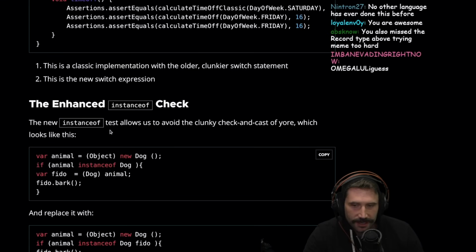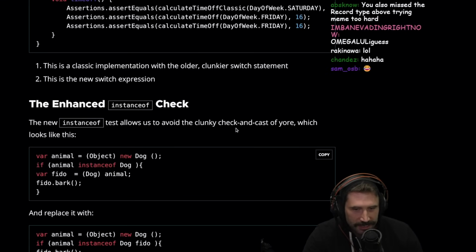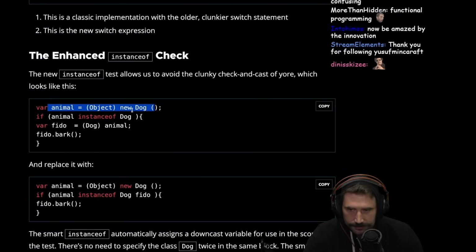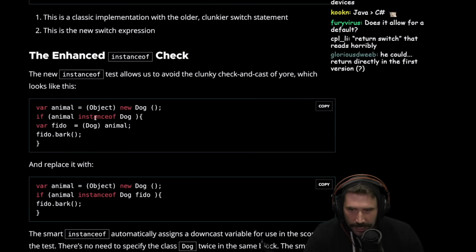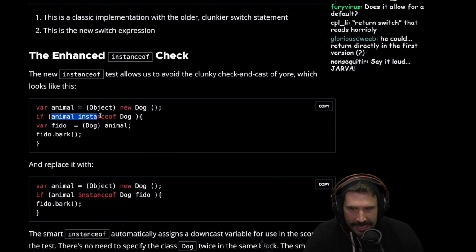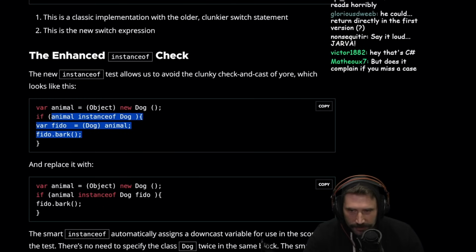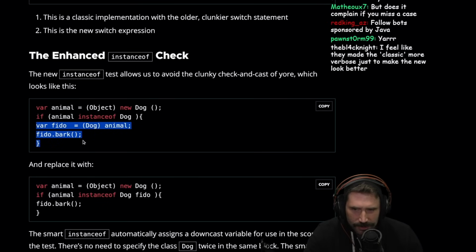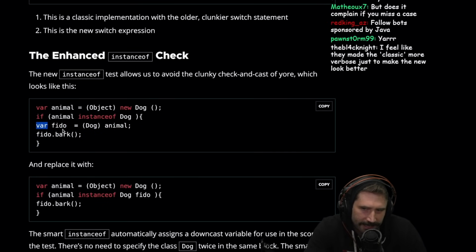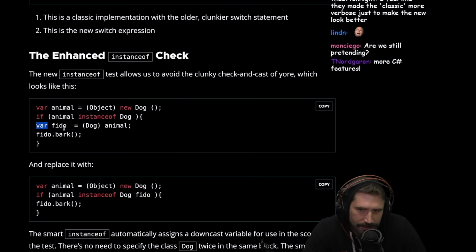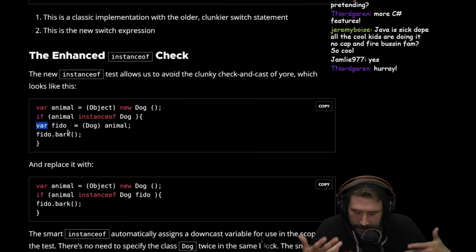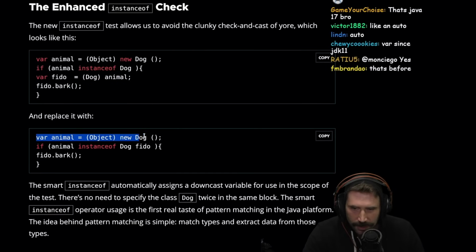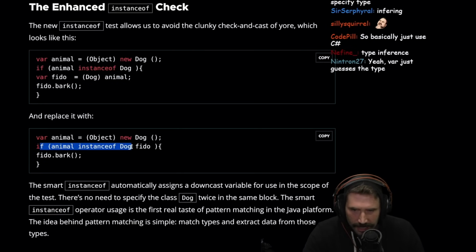The new instance of test allows you to avoid the clunky check and cast, which looks like this. Animal, object, new dog. What? Okay, yeah, anyways. If animal is instance of dog, var Fido, dog. Oh, they have vars now? Oh, nice. Is this like some sort of inference to kind of say its thing? Bark. Yay, okay. And replace it with this. Var this, if animal, instance of dog, Fido.